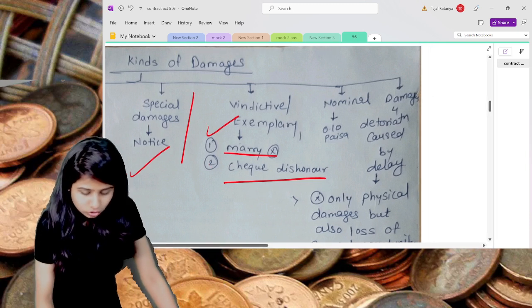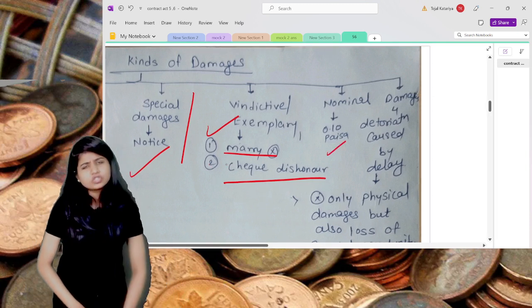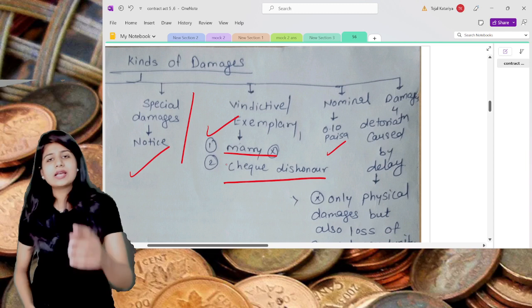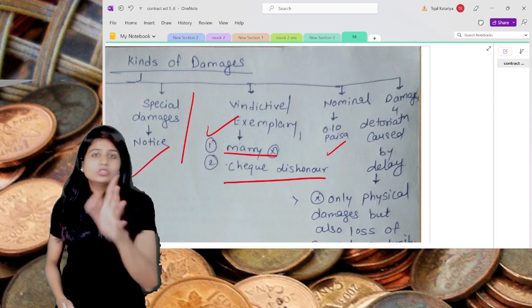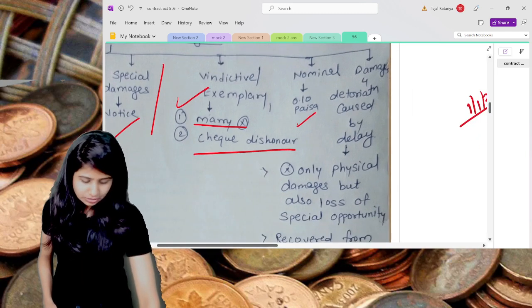Try to use that language. The next is nominal damages. Nominal damages is nothing but 0.10 paisa, 0.5 paisa. Nominal means nominal, very nominal value you will ask for.